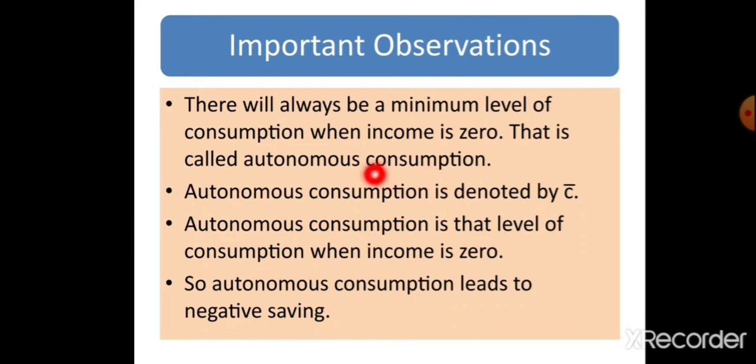So the consumption expenditure at zero level of income is known as autonomous consumption, and it is denoted by C bar. Autonomous consumption leads to negative saving. When income is zero but consumption is there, this consumption expenditure will be met through past savings. So when income is zero, savings are negative.